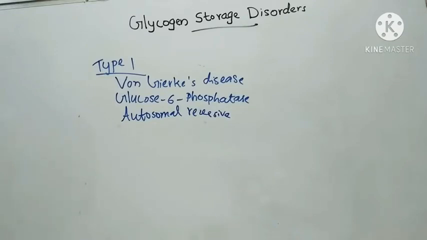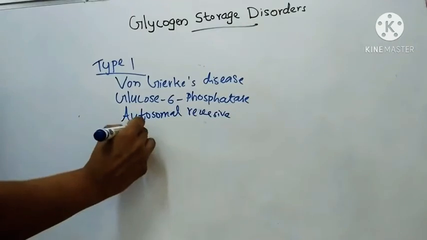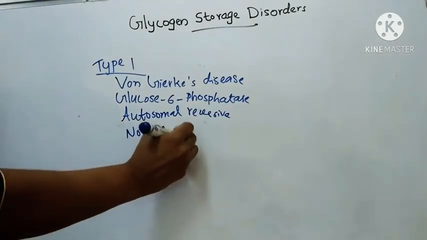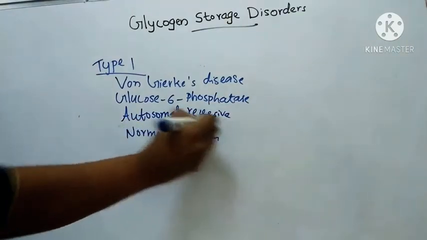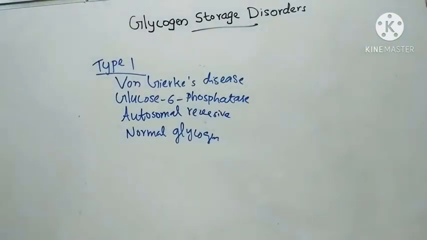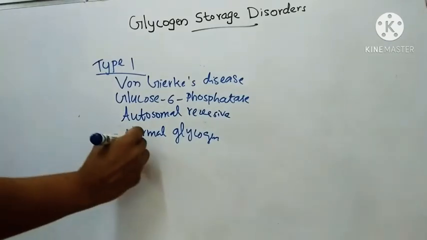This glycogen is normal in structure, but it is metabolically not available. Clinical and biochemical features include: since glucose 6 phosphatase is absent, glucose 6 phosphate is not converted to glucose, so very little glucose is derived from the liver. Children with this disease tend to develop hypoglycemia.